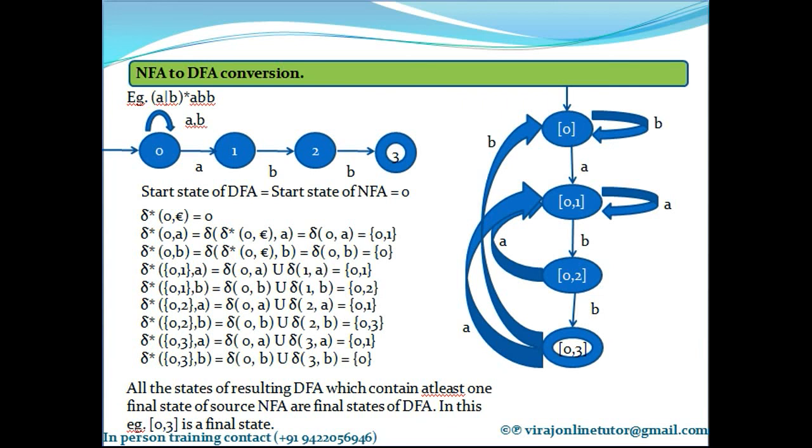Simple. What's remaining is marking starting state. 0 is the starting state as per the rule number 1. And all the states of your DFA which contain at least one final state of your NFA are final states of your DFA. So, which is the final state of your NFA? 3. So, all the states over here which contain 3 are final states of your DFA. So, 3 is the final state of your DFA. Just mark it with a double circle. That's it. So, we have learned how to convert NFA to DFA.